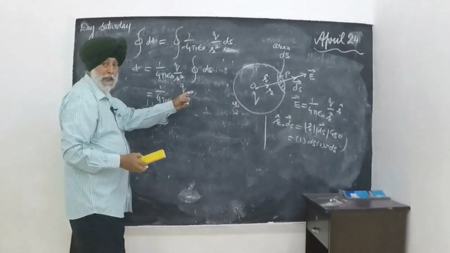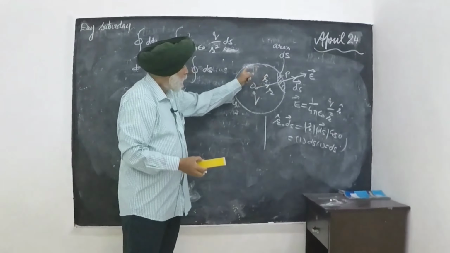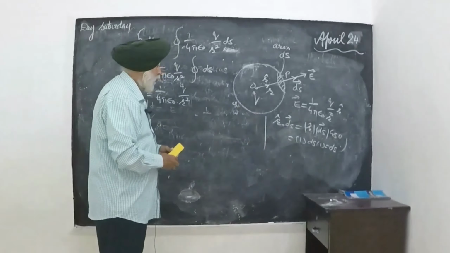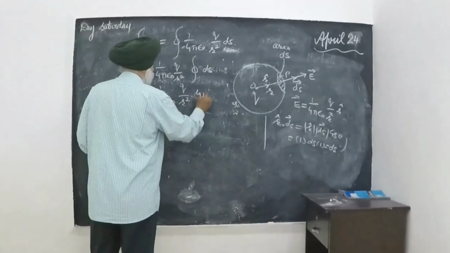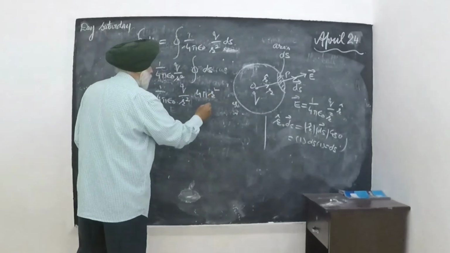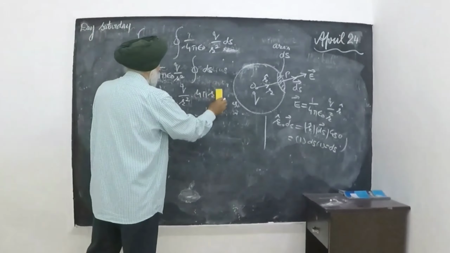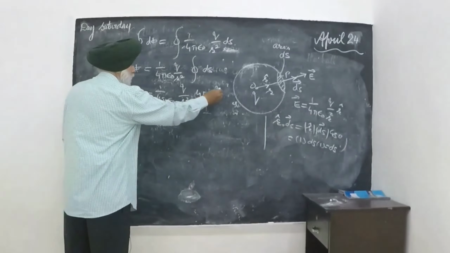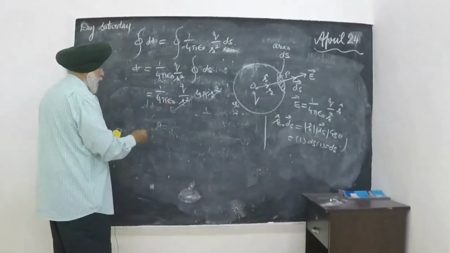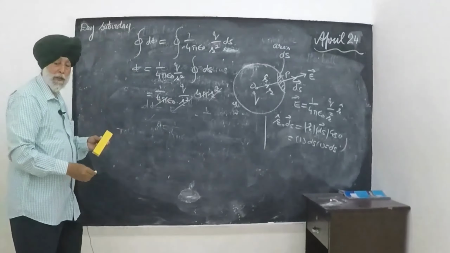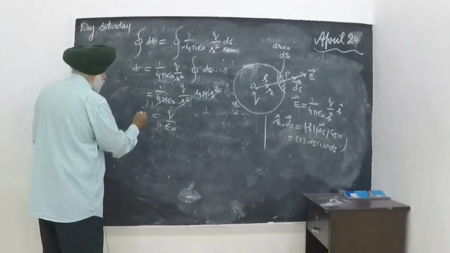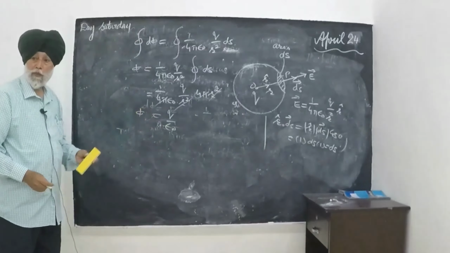Integral ds is the whole area of the sphere, and the whole area of the sphere is 4 pi R square. 4 pi R square cancels, 4 pi also cancels. What you get is Q over epsilon naught. It is the proof of this theorem, Gauss's theorem.